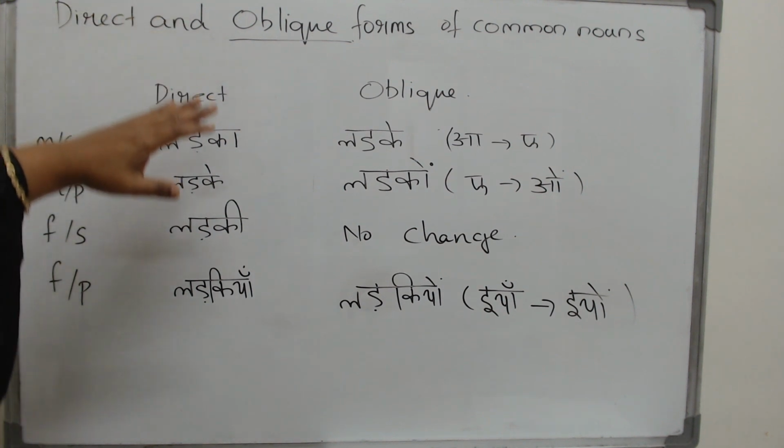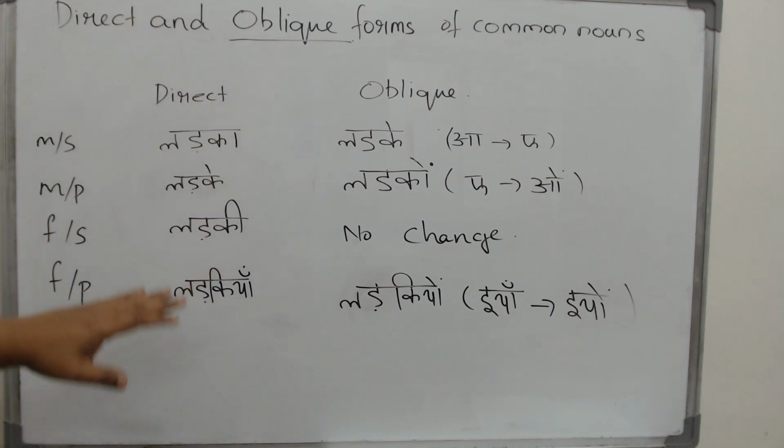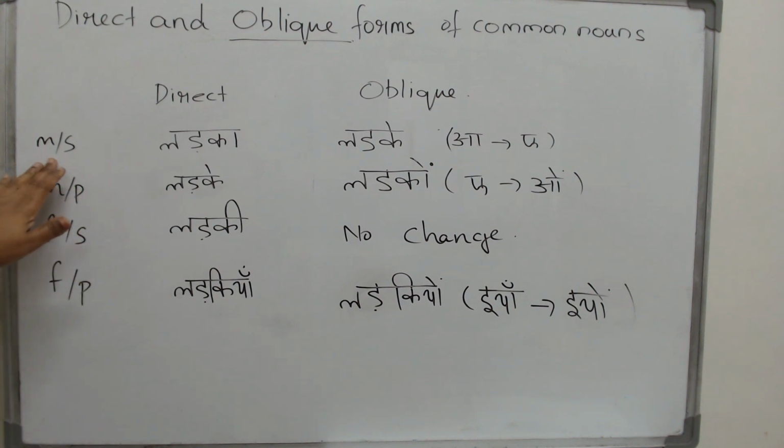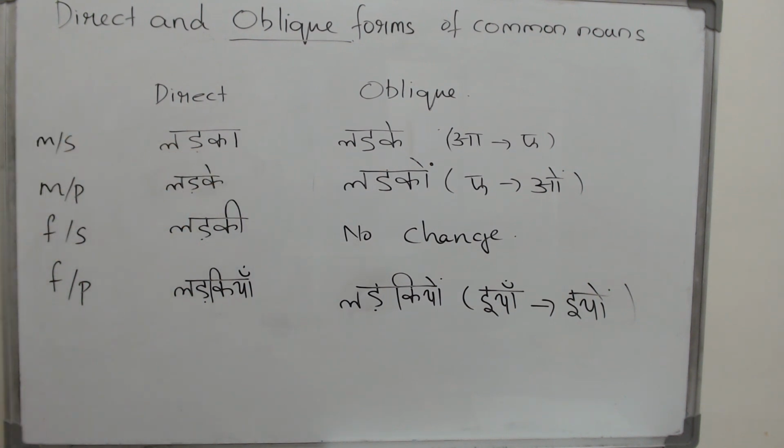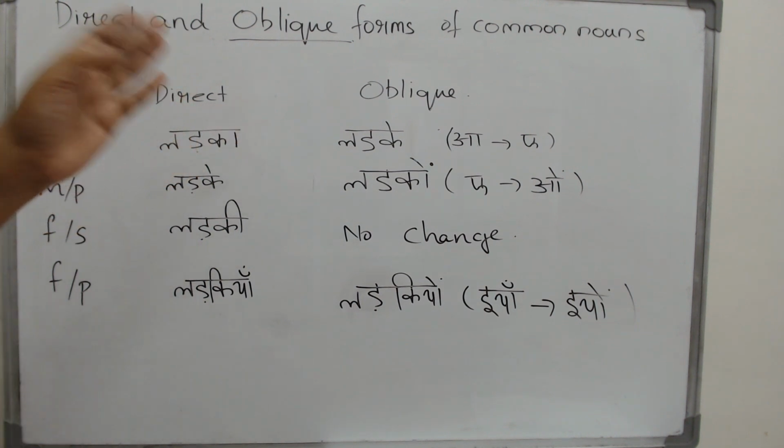Now this is your main set of rules, but then what about the male singular words which do not end with a ki matra? For example, what about shatru, or vyapari, with e or u, or ghar? It does not have an a ki matra.